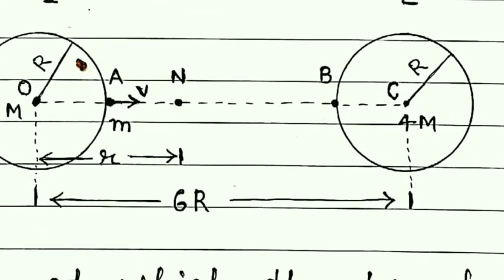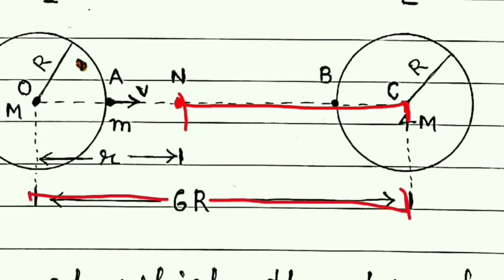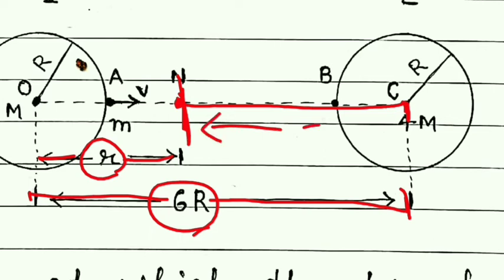Now look at the figure. From this point, the distance from the center of the second sphere, from here to here, is 6r, and this distance is r. So this distance will be 6r minus r.